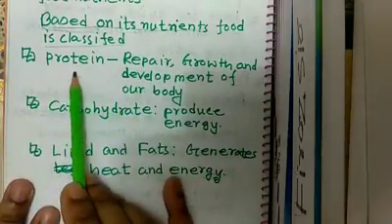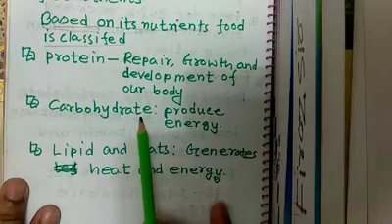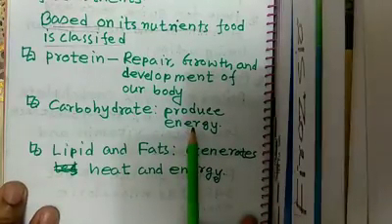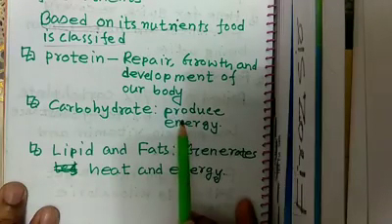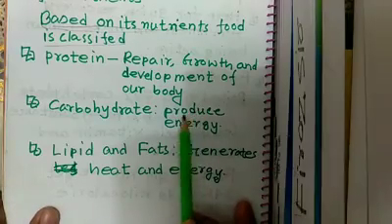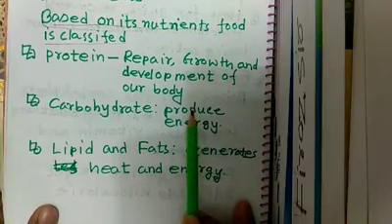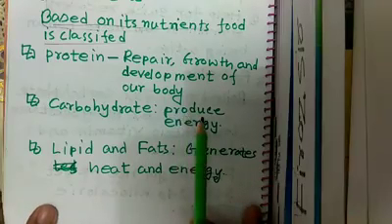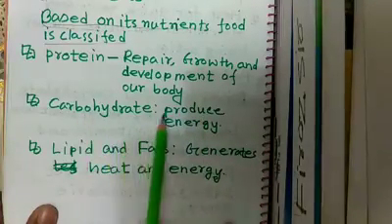Next, carbohydrate. Carbohydrate produces energy. Every morning you take your breakfast like bread, rice, etc. These are carbohydrates. They give you energy, and by this energy you can survive. You can go to school, you read your textbook, you come back from school. Everything is completed by this energy, which is provided by carbohydrate.